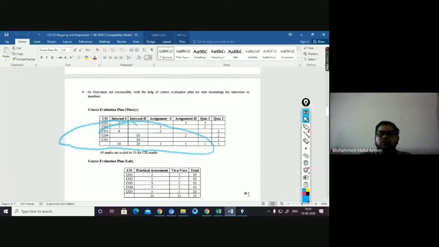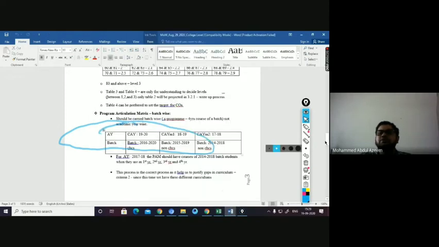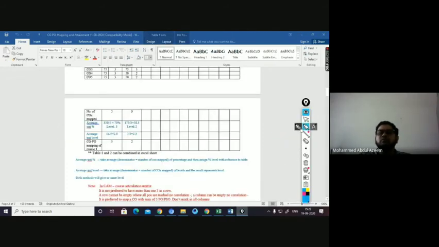Let's see, the course articulation matrix. Yes, from the course articulation matrix, the last row of the course articulation matrix. I have shown you before. Here you will get the value from here.